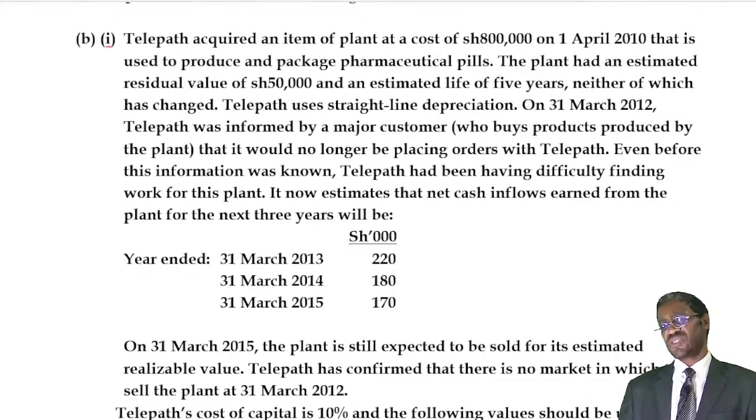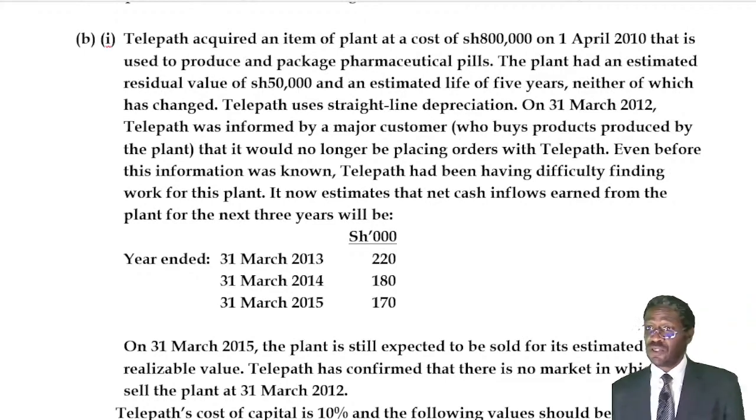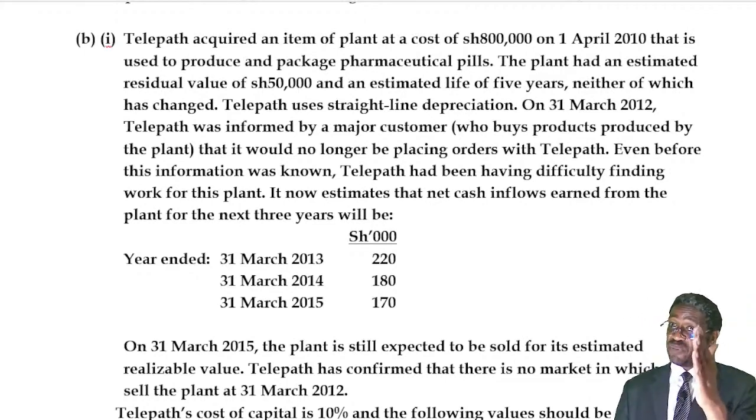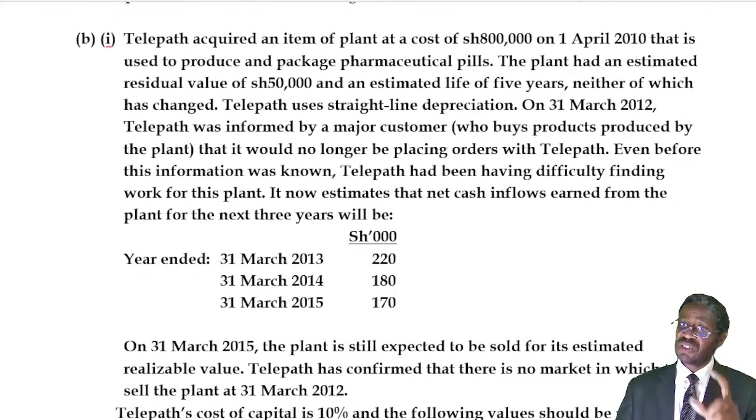It now estimates that net cash inflows from the plant for the next 3 years will be as follows, by end of 31st March 2013. Don't forget, we are testing the impairment by 31st March 2012. Get the point now? This plant was bought when? By 1st April 2010. That time when we bought it, it had an estimated useful life of how many years? 5.